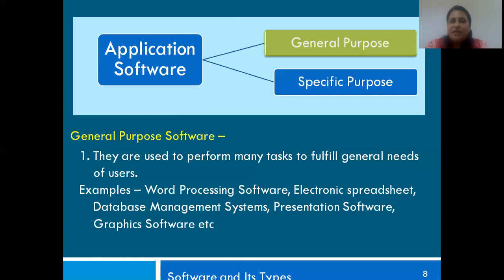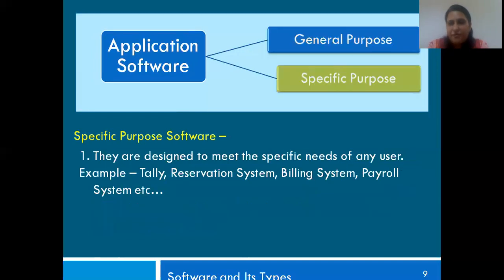So all these are your general purpose software, which come under your application software. Then next, under your application software is your specific purpose software. Now, what do you understand by specific purpose? They are designed to meet the specific needs of a user. So something like I have a requirement where I want.